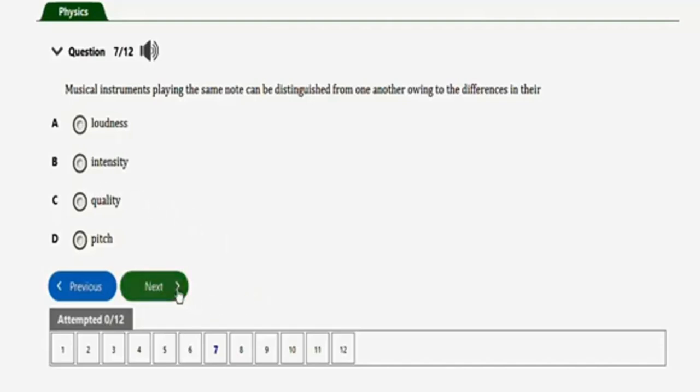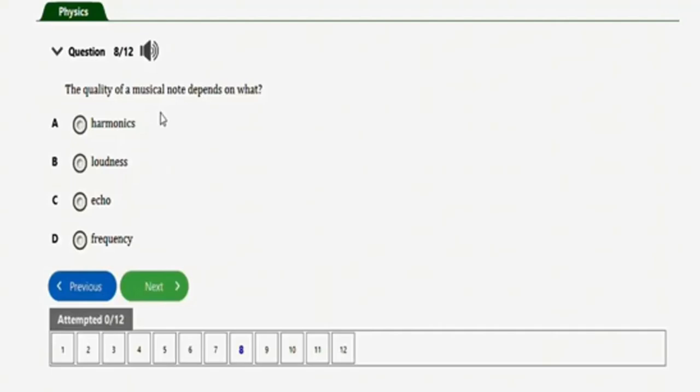Next question will be this one. It says the quality of a musical note depends on what? We have harmonics, loudness, echo, frequency. The correct option is option A, which is harmonics.